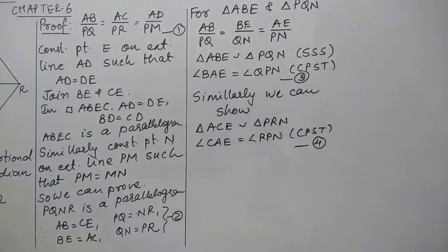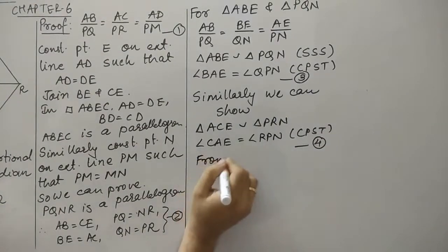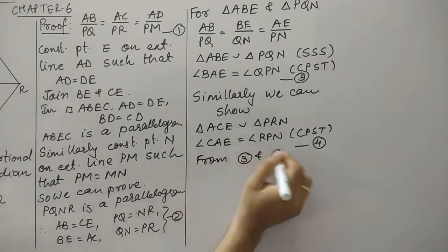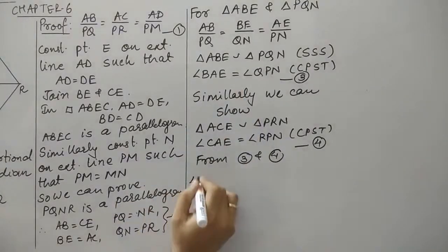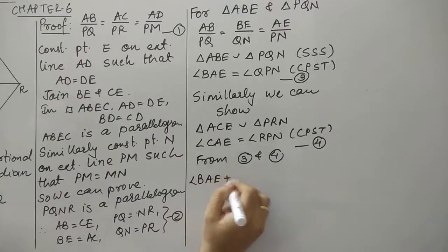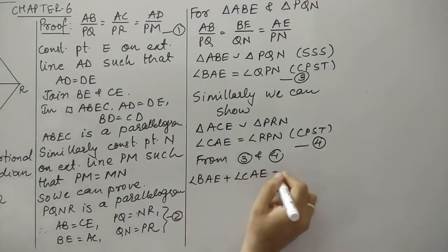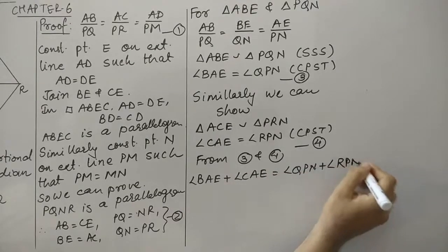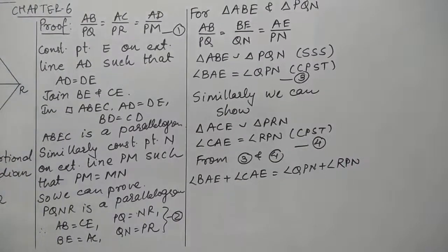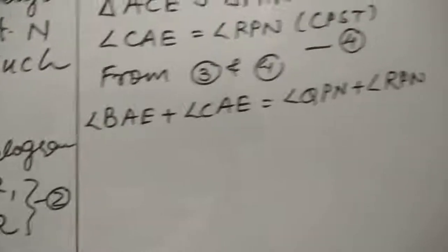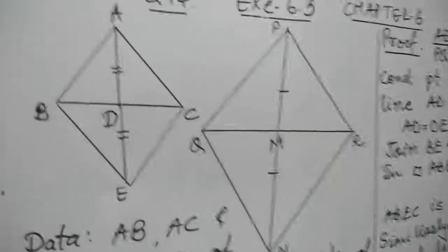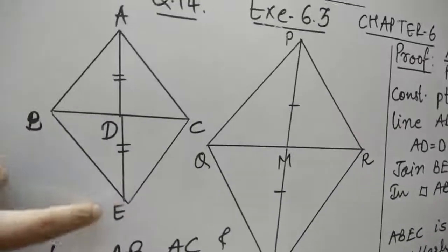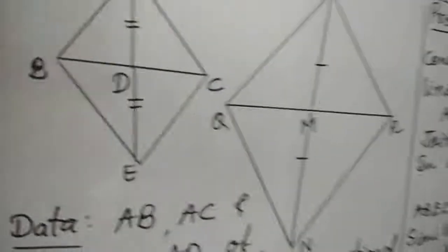Let me add equations 3 and 4. From 3 and 4, I'll do the sum of the left hand side. BAE plus CAE is equal to QPN plus RPN. Now again, when you see the diagram here, the angles which we have to add are BAE and CAE. Now look at this: BAE plus CAE is equal to BAC.